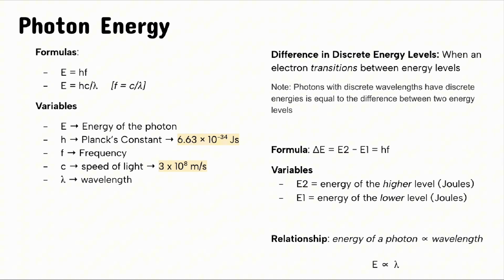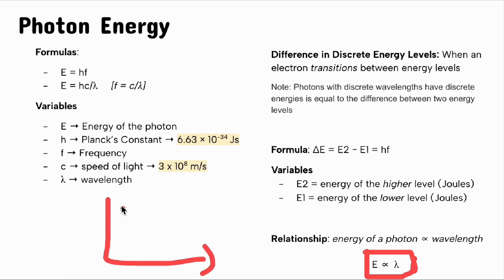Now the relationship between the energy of a photon and wavelength is that they're proportional to one another. So if the energy of a photon were to increase, so would the wavelength. Now it might be important for you to remember this relationship. Okay. Now it's crucial for you to remember every single relationship that is presented on any of these slides, as it could appear in the exams, specifically when it comes to graphs, because that's honestly a headache.